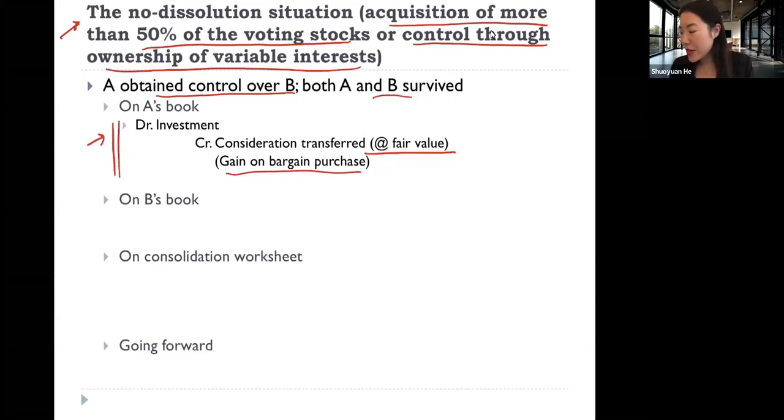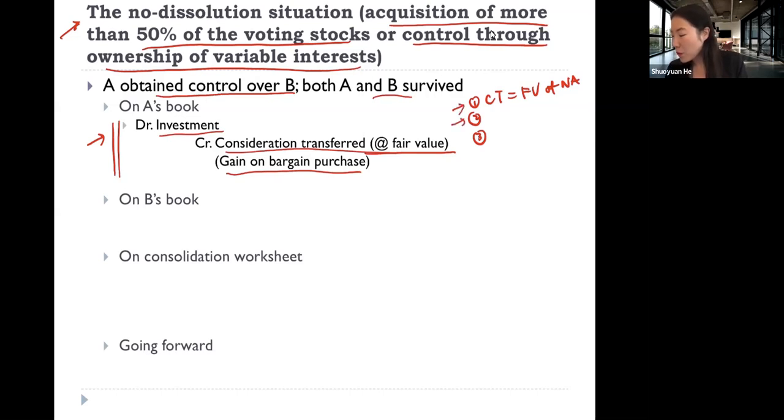So we have three situations, right? Three sub-situations. The first situation is the amount of the consideration transferred is exactly the same as the fair value of firm B's net asset. So in this situation, we debit investment account, credit consideration transferred. And then the second situation is when the consideration transferred is more than the fair value of firm B's net asset. And in this situation, we do the same.